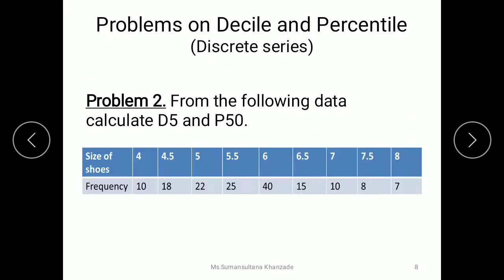So now let's look at how we calculate these percentiles and deciles for discrete series. Here we have definite values and the respective frequencies are given. So we need to calculate D5 and P50. So our first step is calculation of cumulative frequency, then applying the formula and finding out the value.